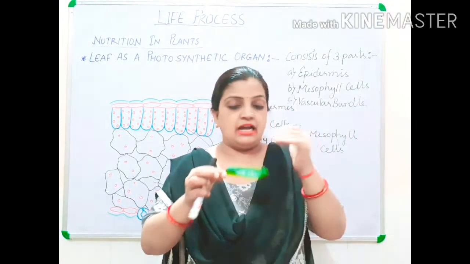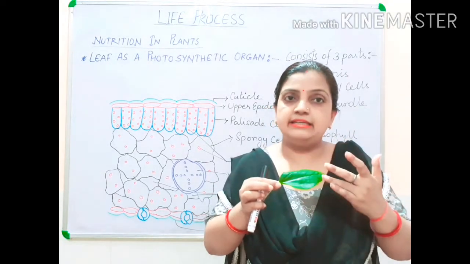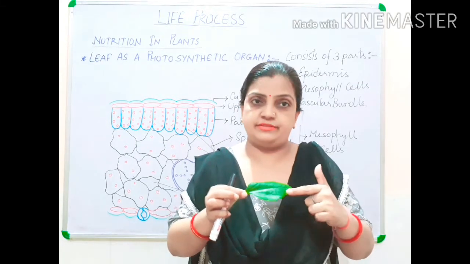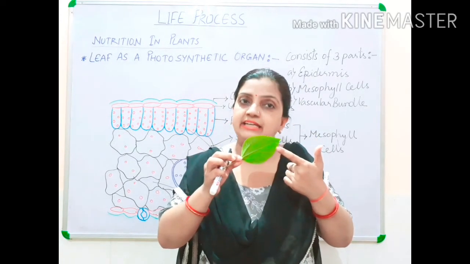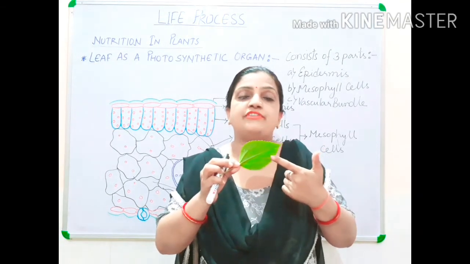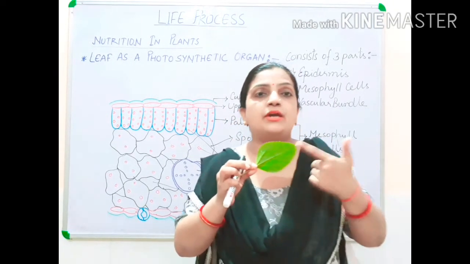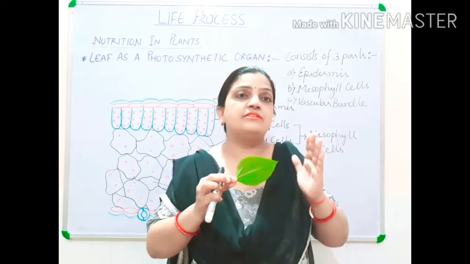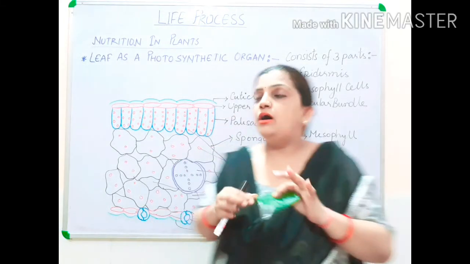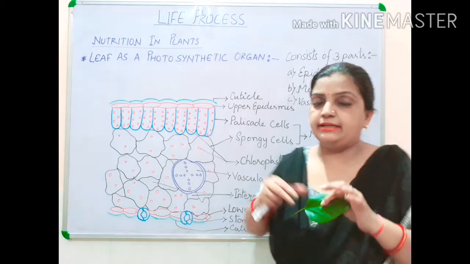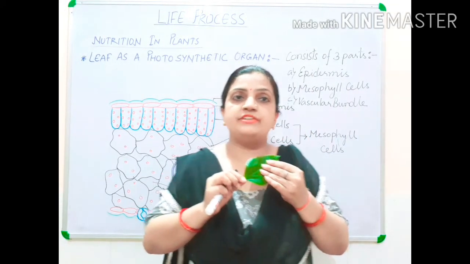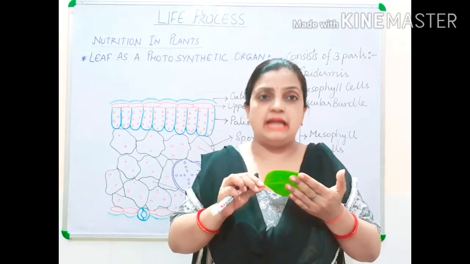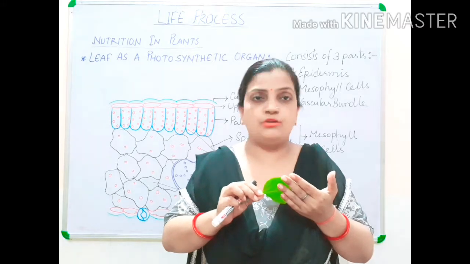Now children, the upper surface is dark green in color. The reason is that more chloroplast is present on the upper surface. The lower surface is light green in color. Why? Because the number of chloroplast is less on the lower surface. There is structurally also a difference. I will be discussing it now through the diagram. So here the upper surface is more green because of presence of more chloroplast, and lower surface is light green because of presence of less number of chloroplast.